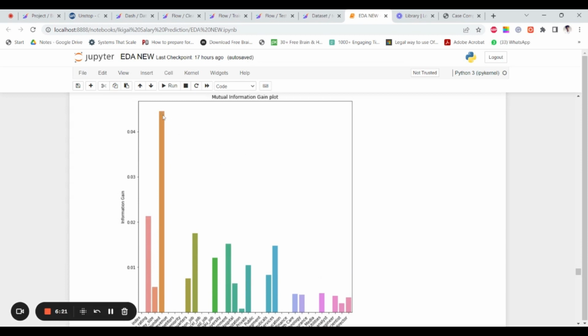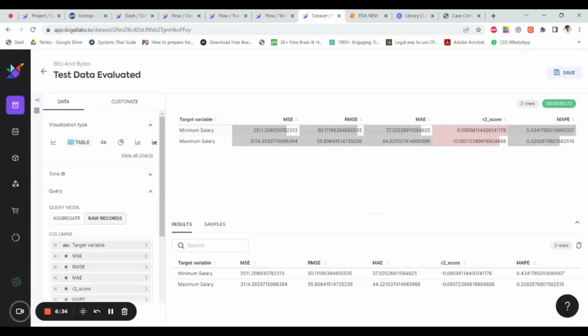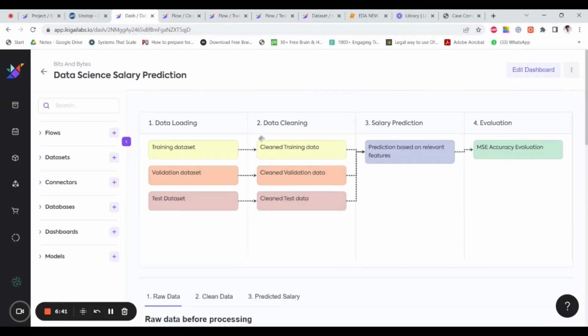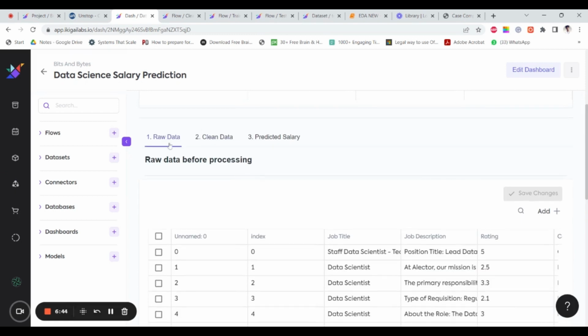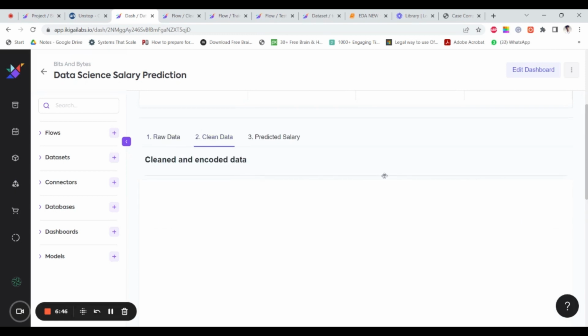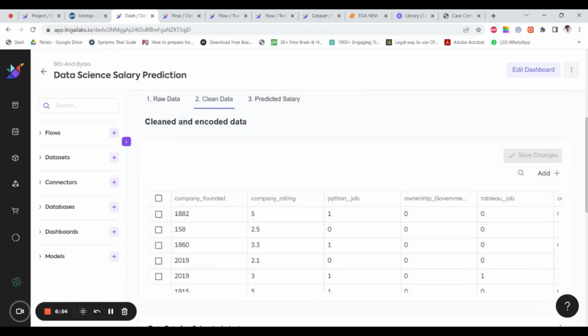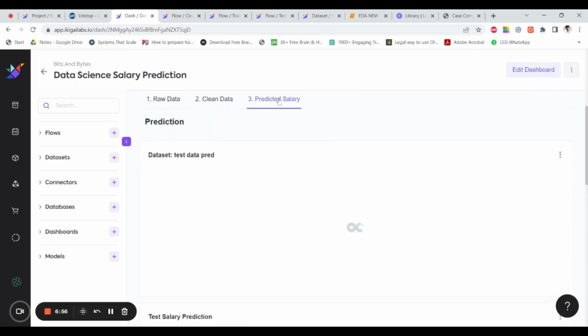We can see the best information gain that we are getting is also just slightly above 0.04. So there's really less correlation between the target variable and our feature variables, and that is why we can see a high RMSE score here. Nevertheless, we have made a dashboard here. So this contains the whole flow. Then this is our raw data. This is how our clean data looks after encoding, and finally the predicted salary.